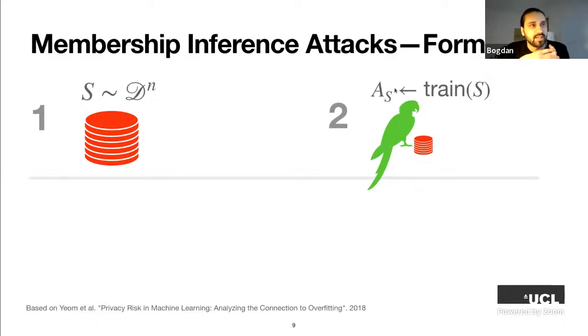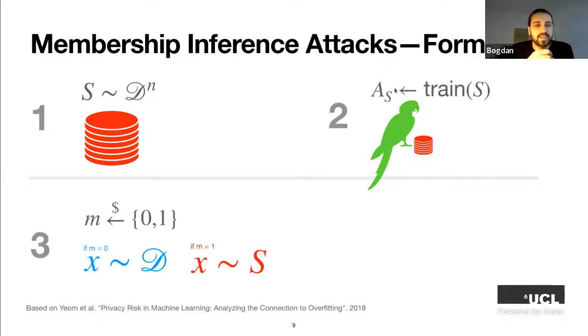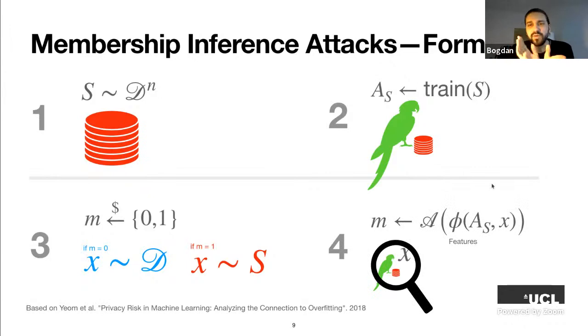The third step is the challenge step. Here, the game throws a random coin that takes values 0, 1. If the value of the coin is 0, that stands for out of the training data, the game samples a challenge example from outside of the training data, so from the distribution. And if the value of the coin is 1, the game samples the challenge example from within the training data, so from the training data set S. And finally, and this is slightly different from the original game, but the spirit is the same, the game gives some features to the adversary about this model and this challenge example.